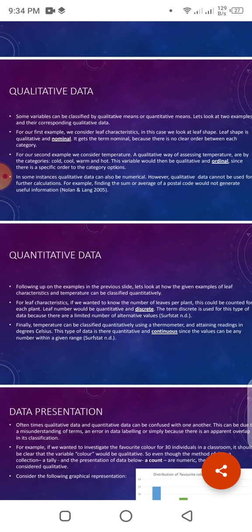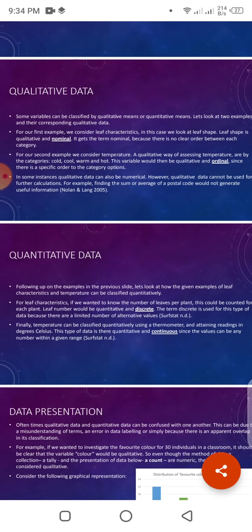For our second example, we consider temperature. A qualitative way of assessing temperature is by the categories cool, cold, warm and hot. This variable could then be qualitative and ordinal, since there is a specific order to the category options.